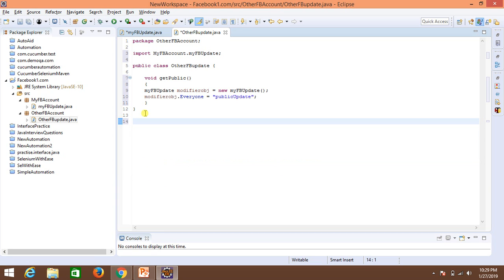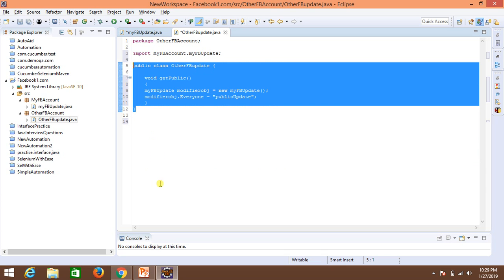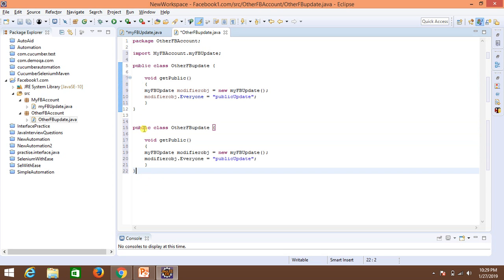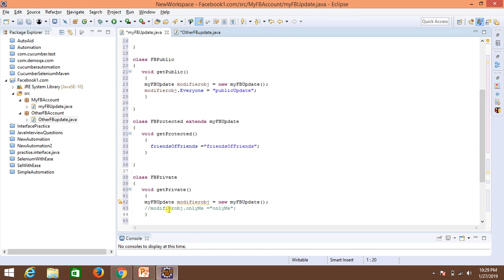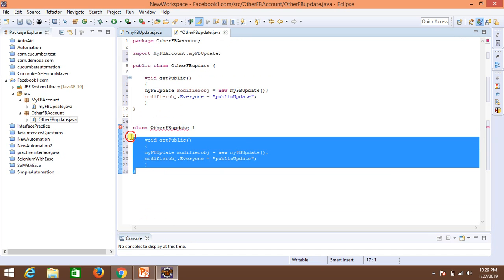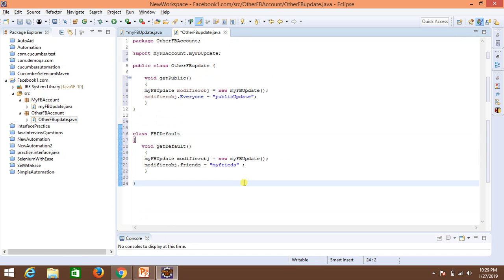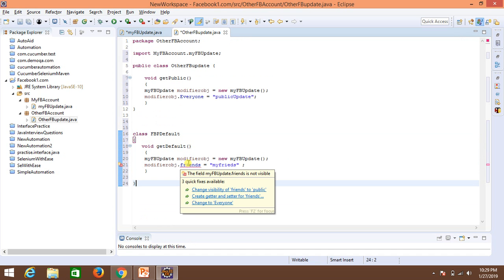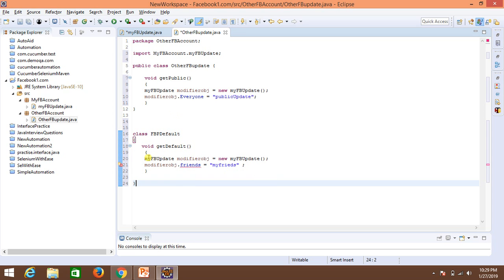Let's remove this one, and let's say I have the class which I have taken, let's copy this class itself into some other package. Okay. See, it will tell you to change the visibility of friends to public, which means it is asking you to change it to public, otherwise it won't work. So you have created an object, and you're not able to do it.